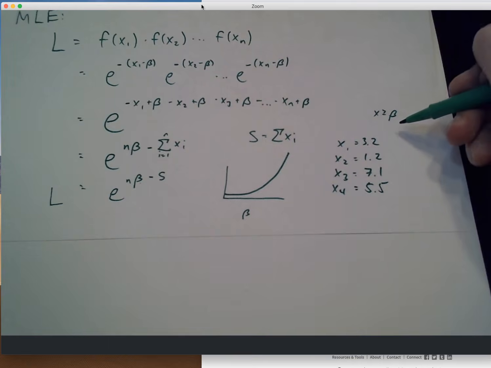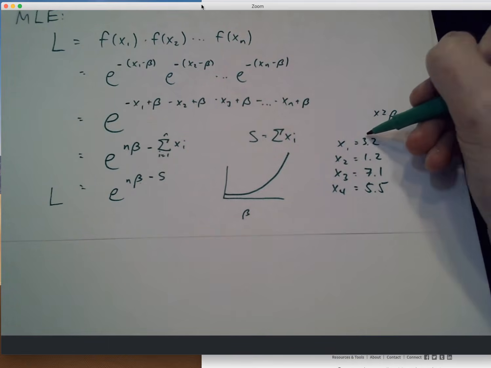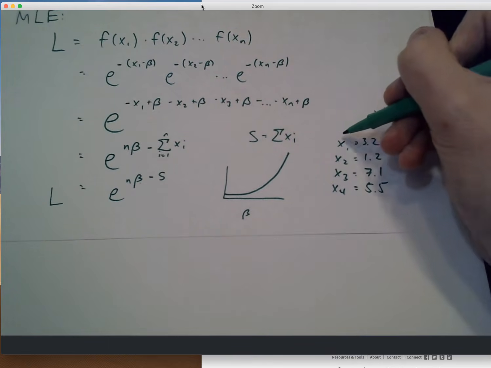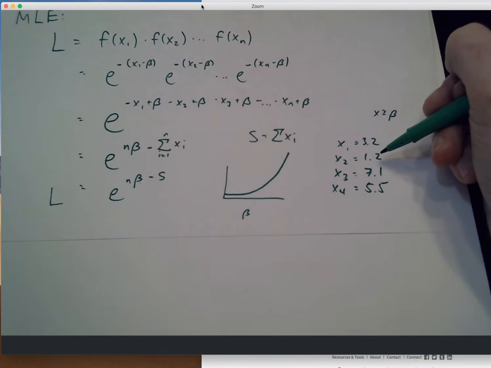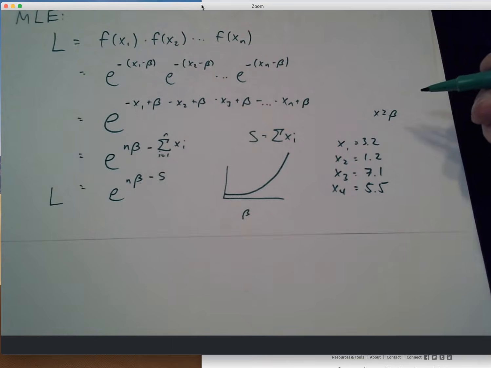Well, no, because if beta was equal to 5, it would have been impossible with this probability model to see this 3.2. It would have been impossible to observe that 1.2 as well. So choosing a value of 5 yields a probability model that is fundamentally incompatible with the data that I've collected.